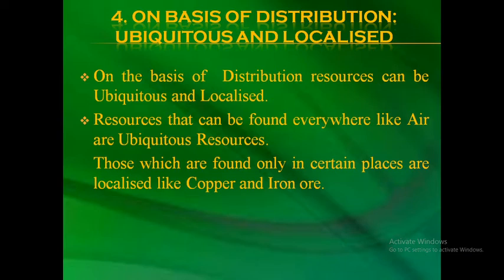Resources like air, water, sun, which can be found everywhere, are ubiquitous. Natural resources which are found in some places are called localized, like copper mines and iron mines.